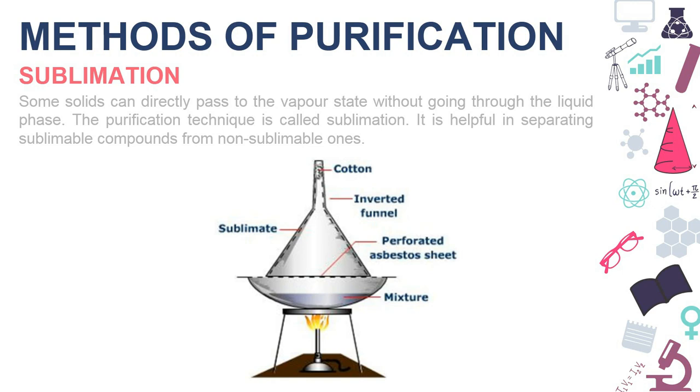Like in the diagram, a mixture with a non-sublimable compound is taken in the china dish, which is heated with the help of flame, and over the china dish a perforated asbestos sheet is placed so that the vapors get collected into the funnel only, and there is an inverted funnel placed over the asbestos sheet, which is covered at the tip with cotton. When the mixture gets heated it sublimates and gives rise to vapors which stick to the wall of the funnel and are obtained by this method. So this is the method of sublimation.